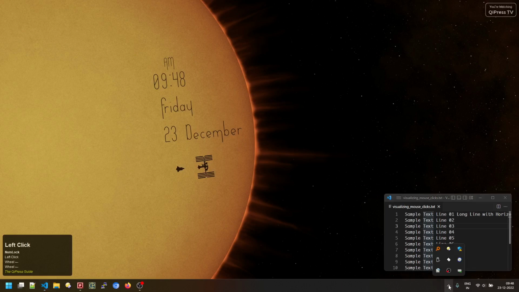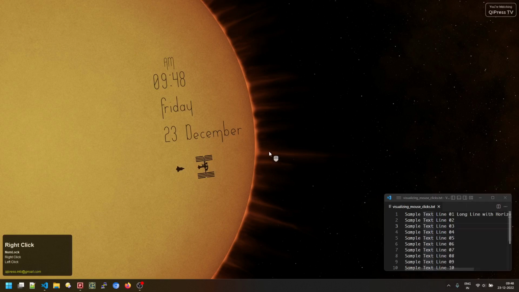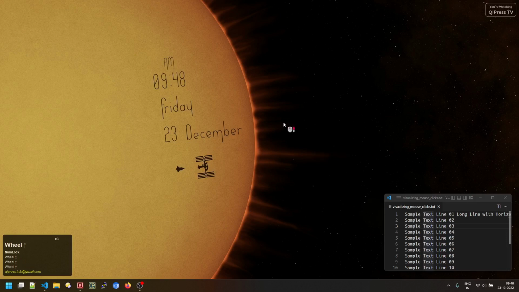Okay, now let's visualize the mouse icon, and that we can do directly from here. Let's do that. And here you see a small mouse icon, and here are the visualizations of the same sets of keys, and then we have up and down and left and right.